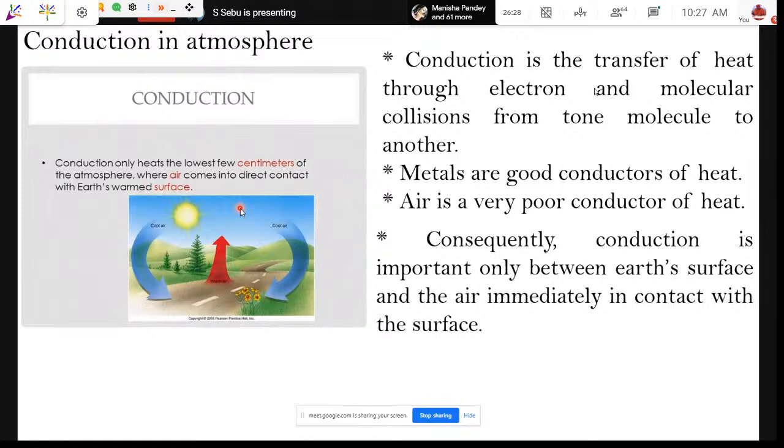So the air, which is very near to the Earth's surface, will have conduction. Otherwise, it will not have much conduction if it goes up, because air is not a very good conductor of heat. So in the meteorological sense, conduction has little influence on atmospheric phenomena.